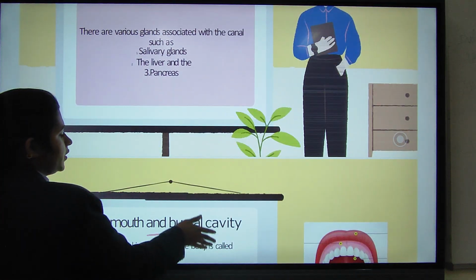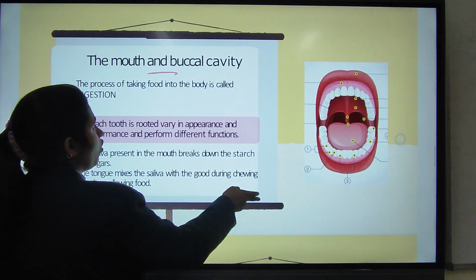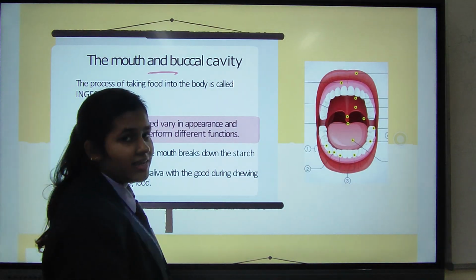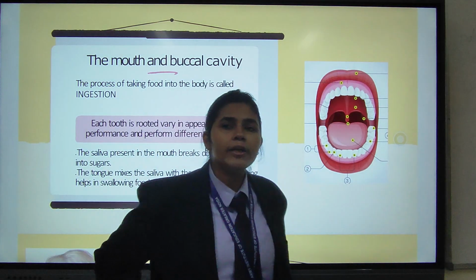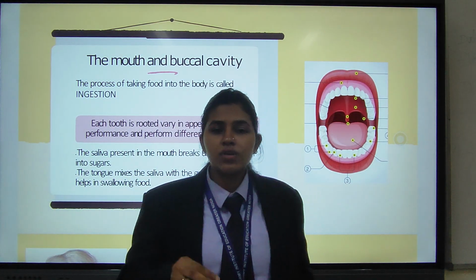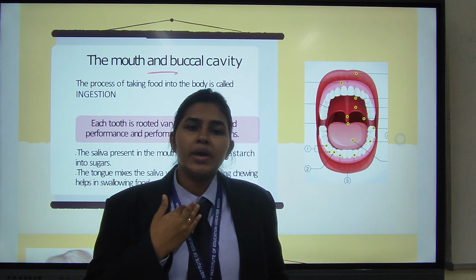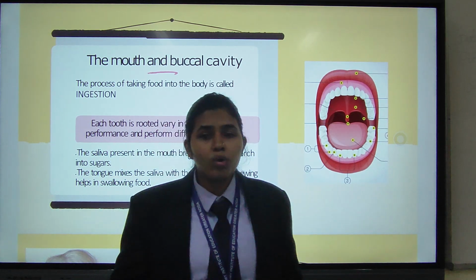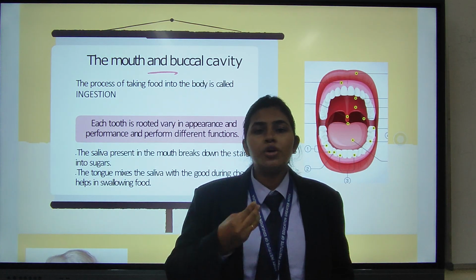Next we will discuss briefly the buccal cavity, which in simple words can be called the mouth. When we eat, we take the food into our mouth, chew the food and swallow it. So the process begins when we take the food into our mouth.